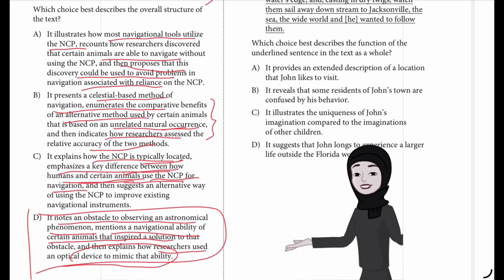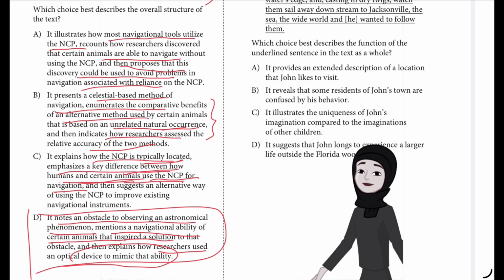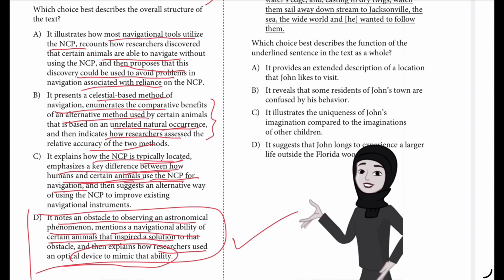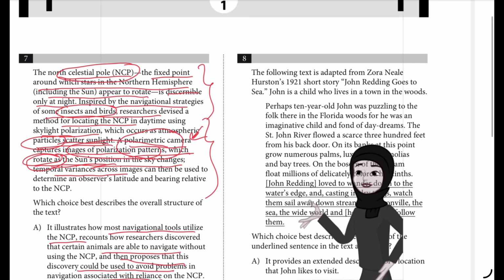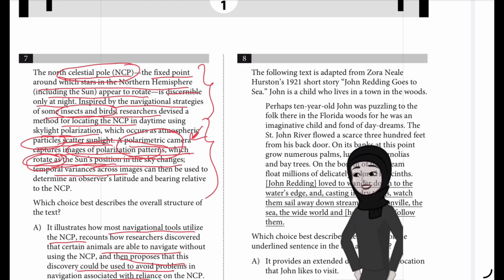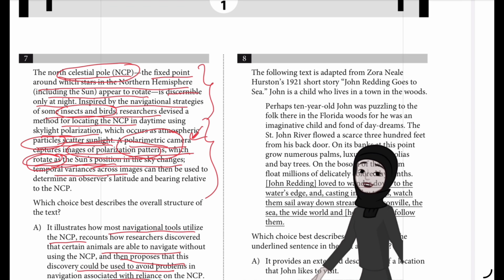Choice D is the best answer because it accurately describes the overall structure of the text. The text begins by pointing out an obstacle to observing the astronomical phenomenon of the NCP. The NCP is visible only at night. The text then indicates that, inspired by the ability of some insects and birds to navigate using visualization of polarized sunlight, researchers devised a way to locate the NCP during daylight.